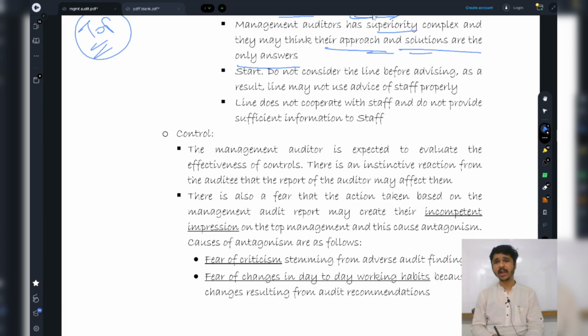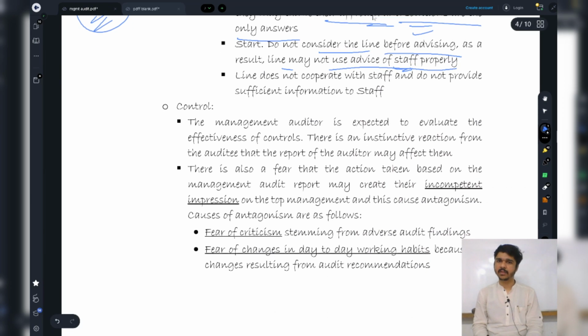Now, the auditors do not consider the line before advising. As a result, the line may not use the advice of staff properly. This happens when I am giving my management audit report. I am not going to consider their advice. I am only going to ask them questions, take their answers, and apply my own judgment. So whenever my management audit report is considered by the franchisee owners, and they tell the coaches to implement these changes, it might be a case that the staff people will not even accept my changes, because I did not consider them when I was recommending.